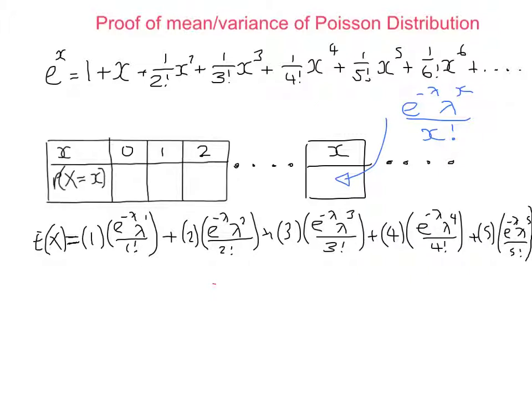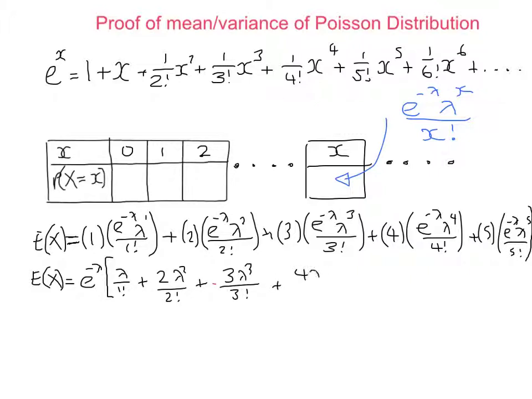Now the first thing we can see is that we've got an e to the minus lambda in every single term. So to simplify matters, we could pull that out the front. That will help a little bit at least, and then let's have a look at what we get inside. We get lambda over 1 factorial plus 2 times lambda squared over 2 factorial plus 3 times lambda cubed over 3 factorial plus 4 times lambda to the 4 over 4 factorial plus 5 times lambda to the 5 over 5 factorial plus forever and ever.